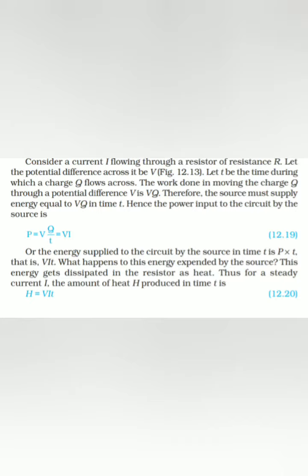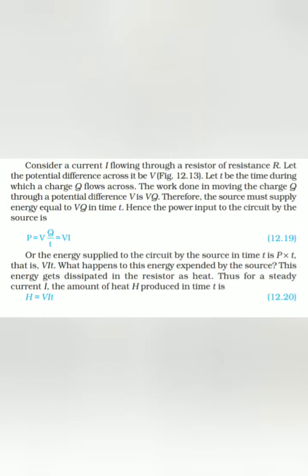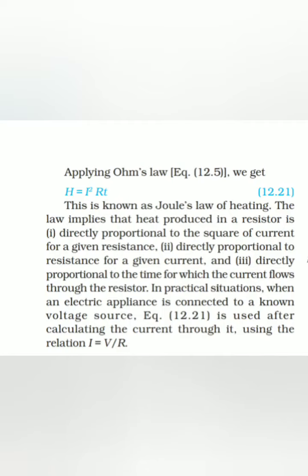If we apply Ohm's law to the equation H = V into I into t, we get H = I squared Rt. And this is known as Joule's law of heating. Joule's law of heating is given by the formula H = I squared Rt.